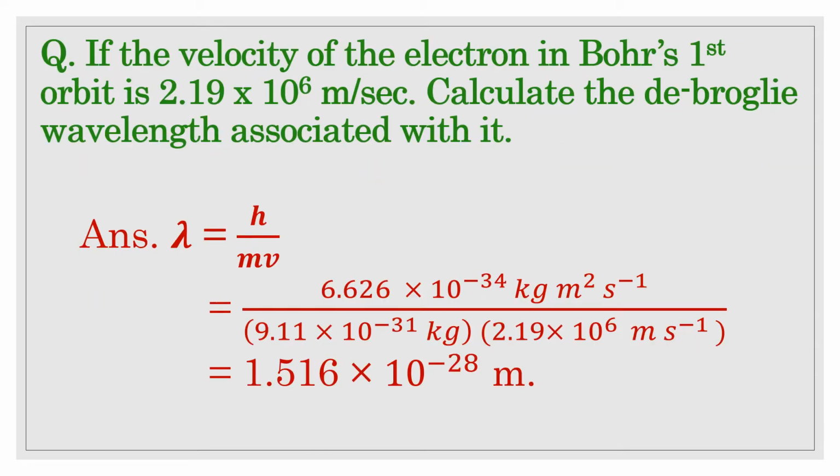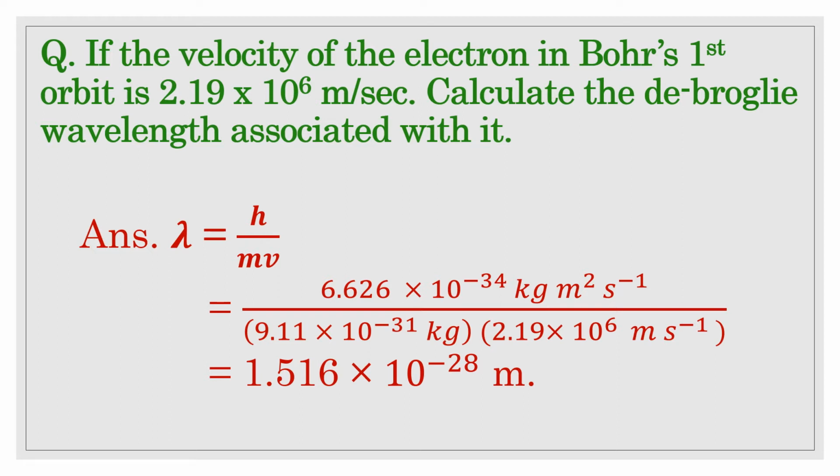Let us discuss one question over the concept. If the velocity of the electron in Bohr's first orbit is 2.19 into 10 to the power 6 meter per second, calculate the de Broglie wavelength associated with it.